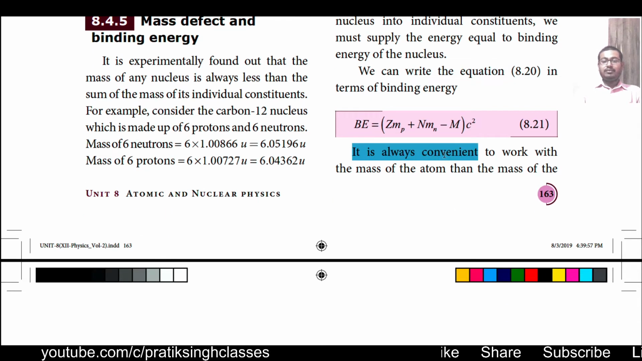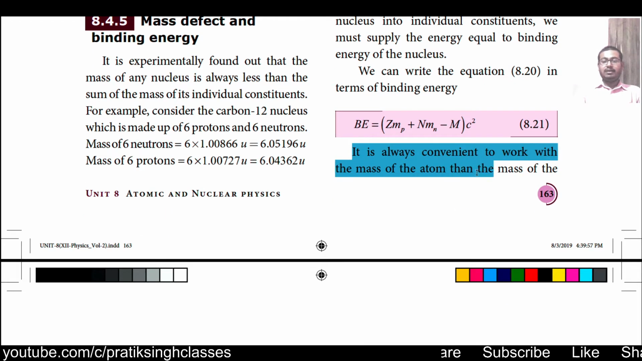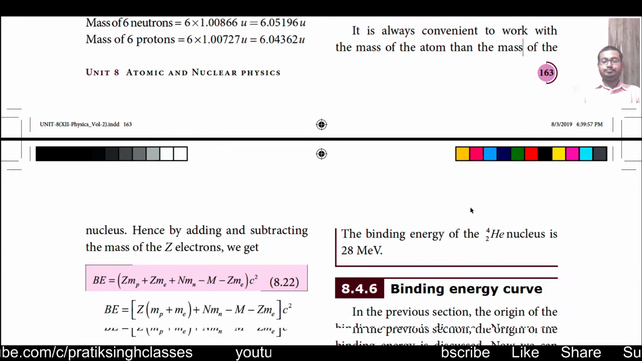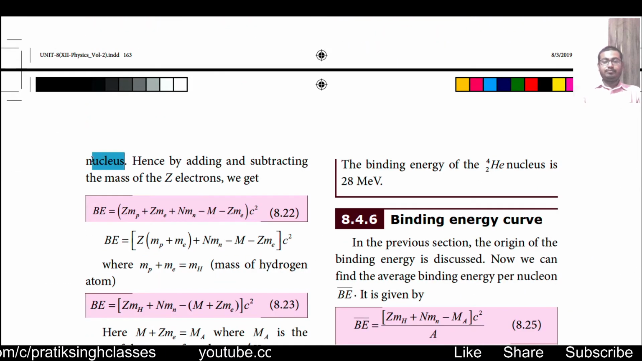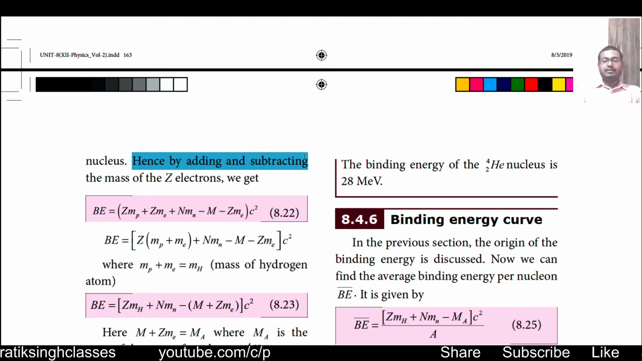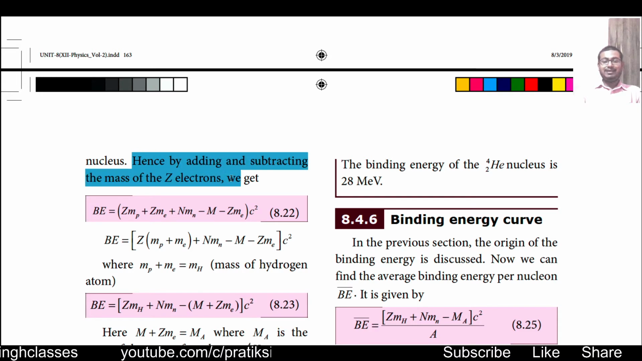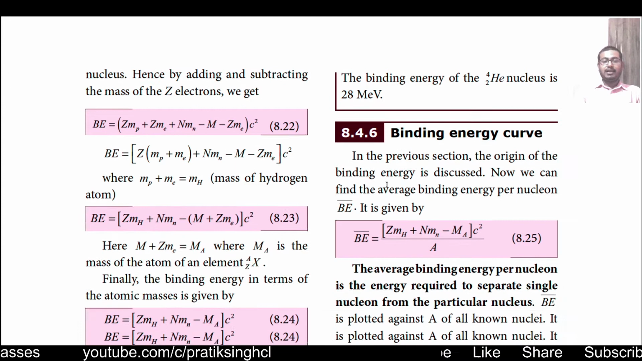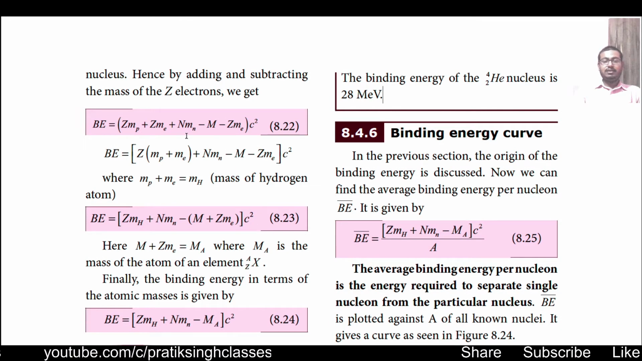It is always convenient to work with the mass of the atom rather than the mass of the nucleus. Hence, by adding and subtracting the mass of Z electrons, we get: binding energy is equal to ZMP plus ZME plus NMN minus M minus ZME into C square. Taking the Z terms common, we have binding energy equal to Z into mass of proton plus mass of electron, plus NMN minus M minus ZME into C square.